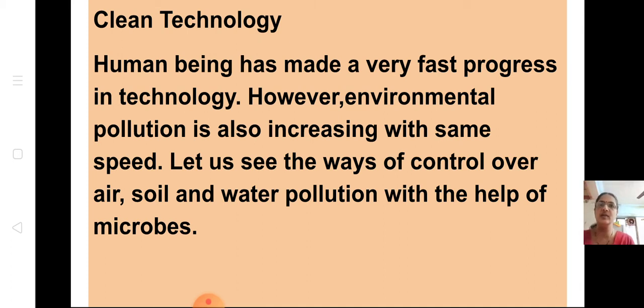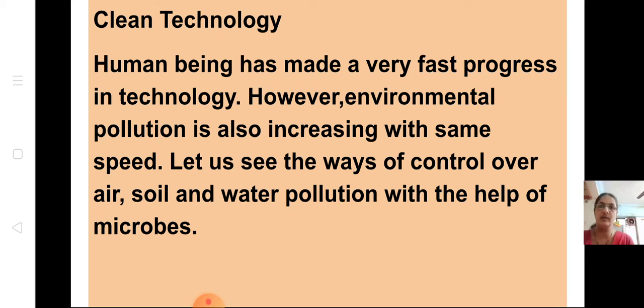Let us see the ways to control air, soil and water pollution with the help of microbes. We are going to see now in the next part about clean technology. In the first part itself, I told you in microbiology that we are going to see about pollution control as well as how to clean the sewage water, sewage treatment. So we are going to see here.